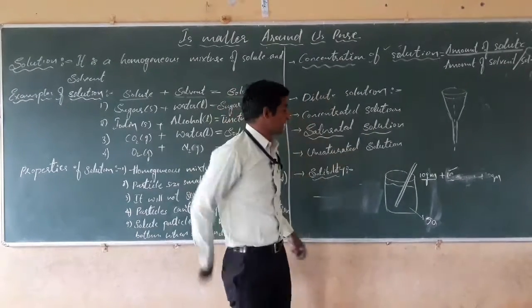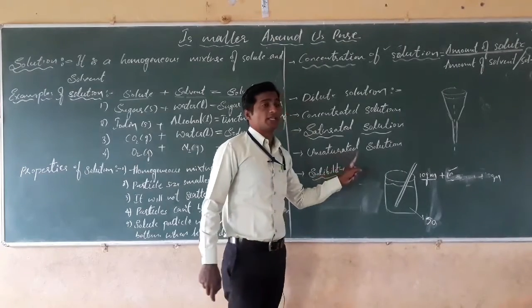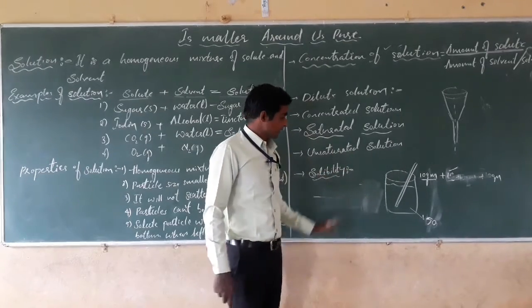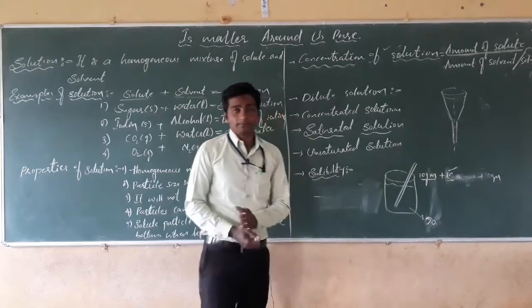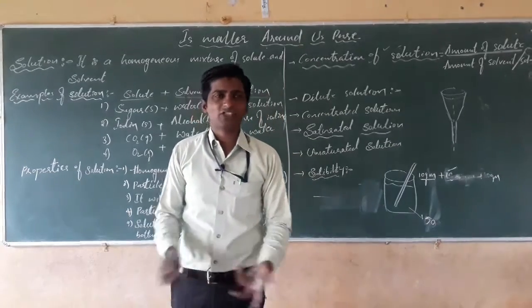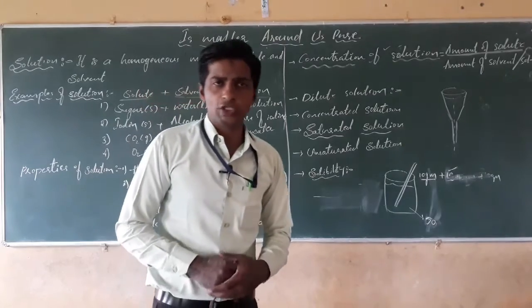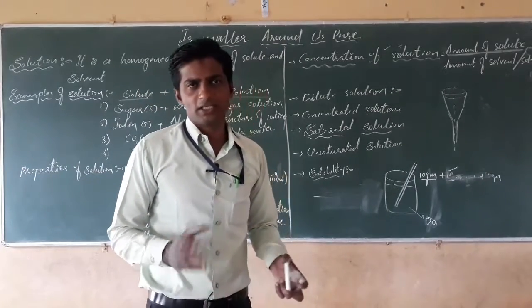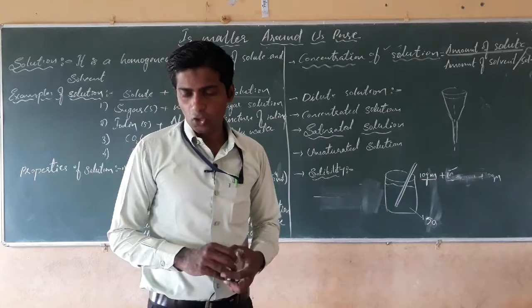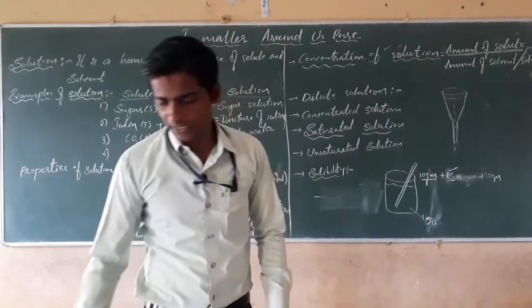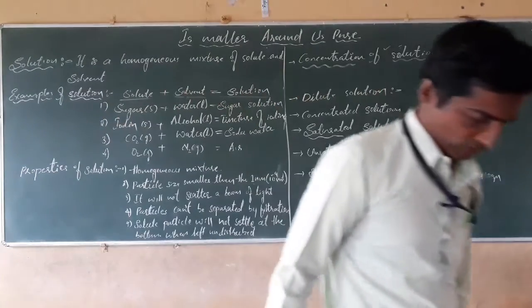Next, dear students, solubility. The capacity of a solvent to dissolve the solute is called the solubility. That's all about today's class. Next we will study in the next class. Thank you.